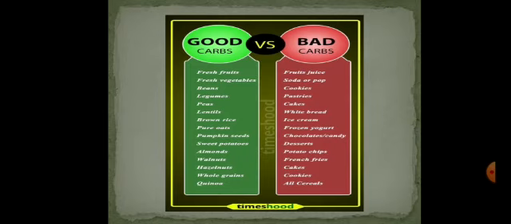So the bad carbs are fruit juices. We always have this misconception in our minds that fruit juices are good for our health. Yes, they are friendly to our health, but only to some extent, not in excessive amounts. The other things are soda or pop, and cookies. Soda, like soft drinks, is just an enemy. They are just antagonists to our body. Cookies contain many carbohydrates. They are too sweet in taste and are dangerous to our health.